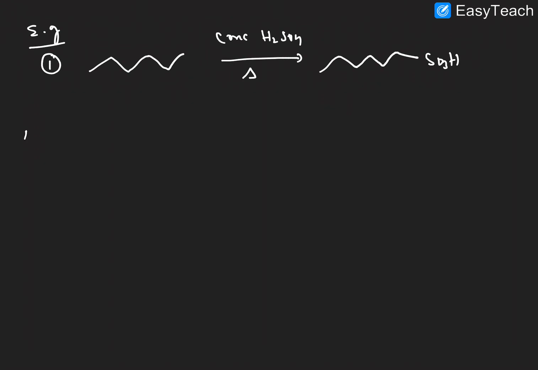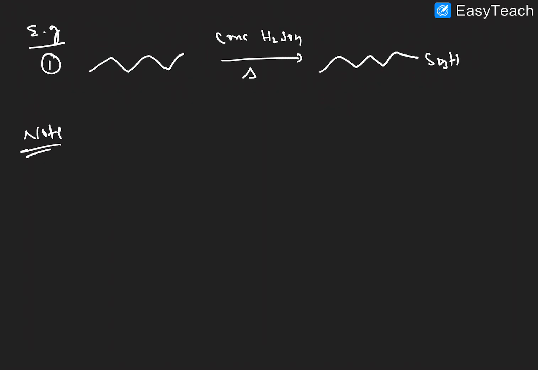We'll discuss an example here. Example 1: in the presence of concentrated H2SO4 and heating, OH and SO3H radicals are formed, and the SO3H radical replaces hydrogen. So what product is forming here? This is the formation of the product.